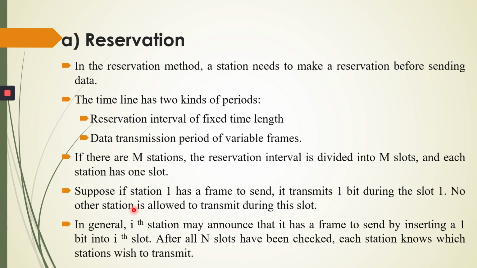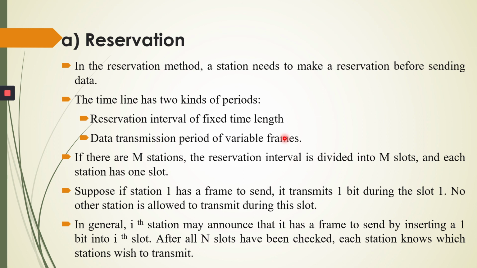Reservation, as the name suggests: in the reservation method, a station needs to make a reservation before sending the data. The timeline has two kinds of periods: a reservation interval of fixed time length, and a data transmission period of variable frame length.